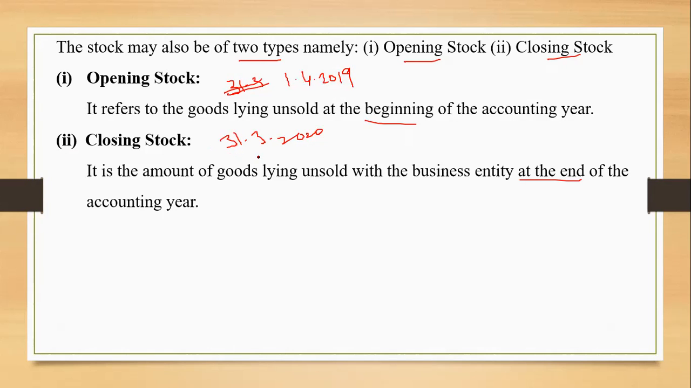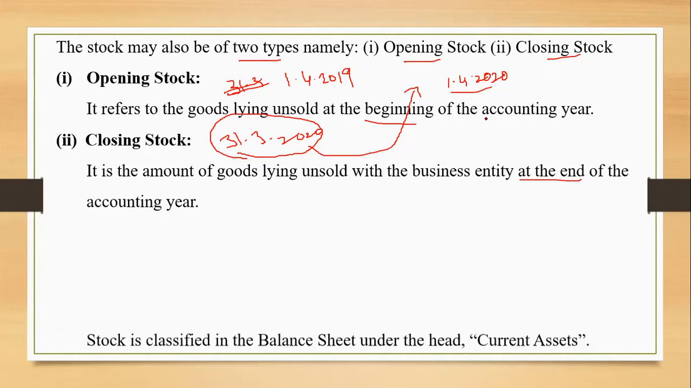One needs to remember the fact that the closing stock of any year will become the opening stock of the next accounting year. After 31st March, the date is going to be 1/4 again. 1/4/2020 is the first date of the new accounting year. So the same closing stock, whatever the amount of goods is over here as on 31st March 2020, will be the same stock carried forward as on 1/4/2020, right? So closing stock of any year will become the opening stock of the next accounting year.